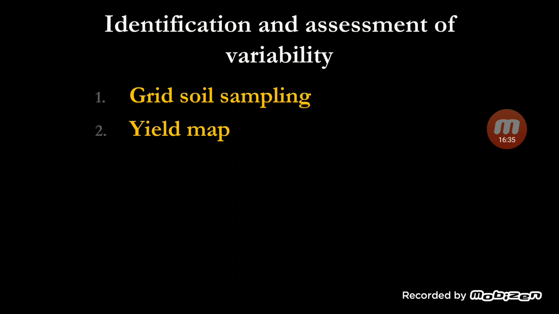So what you are doing is block wise plotting the yields. Just like soil sampling, here block wise you are keeping the yield data, and that is called a yield map. So next time when you apply the fertilizer, you know in which block there are already sufficient nutrients, because the crop growth is very good in that block, and there are some blocks where there is improper growth of the maize. You want to study that block, know what nutrients are deficient in it, and then manage accordingly. Then crop scouting.